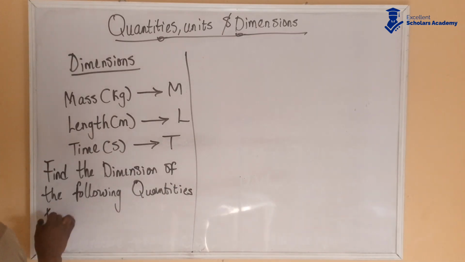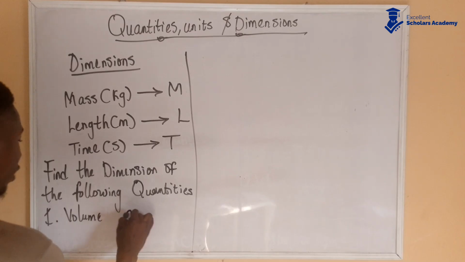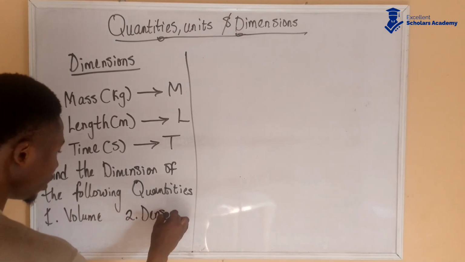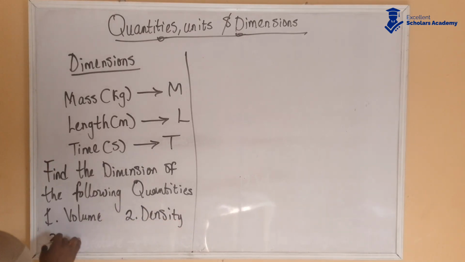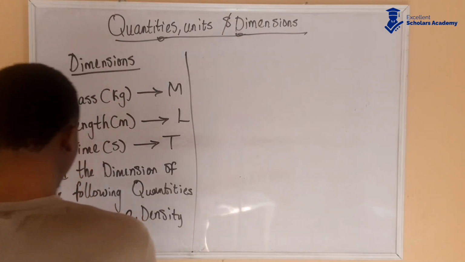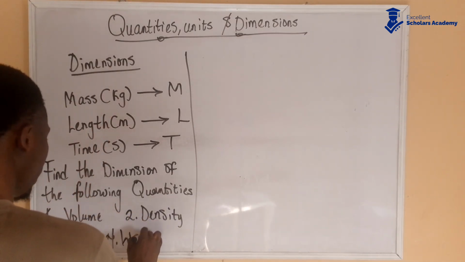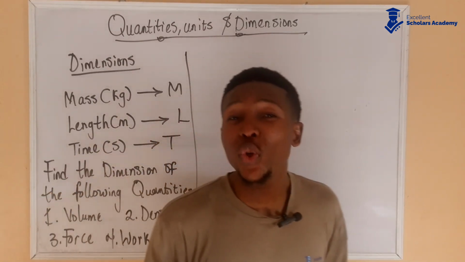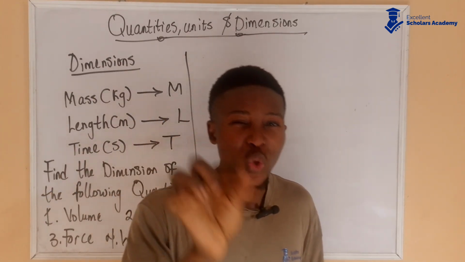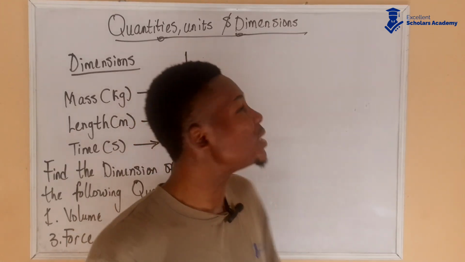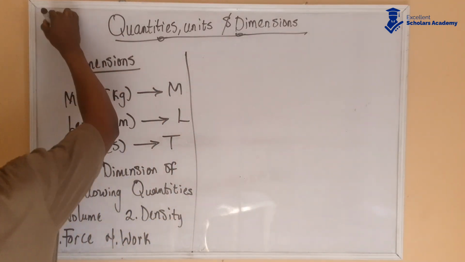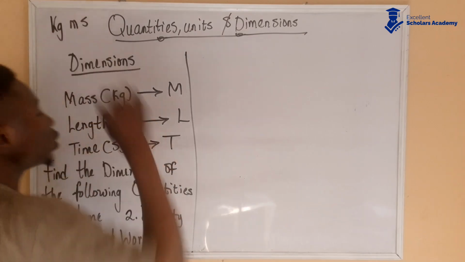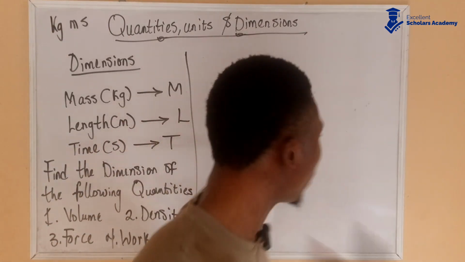Let's look at volume, density, force, and then work. For you to find the dimension of a quantity, either you know the formula or you know the unit. Not just knowing the unit, you must know the kgms system units of that quantity. Now let's start with the first one.